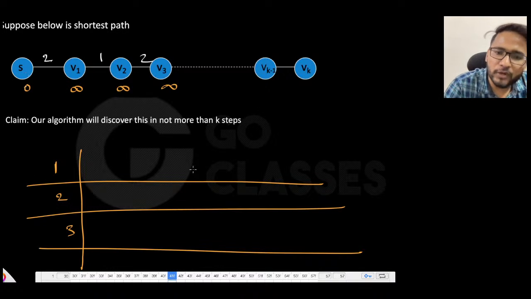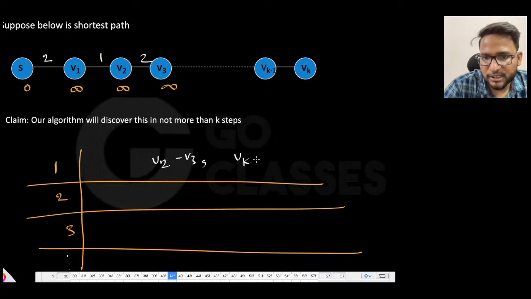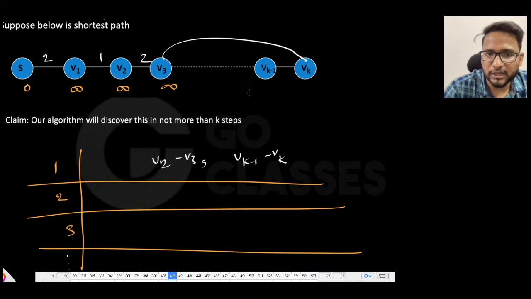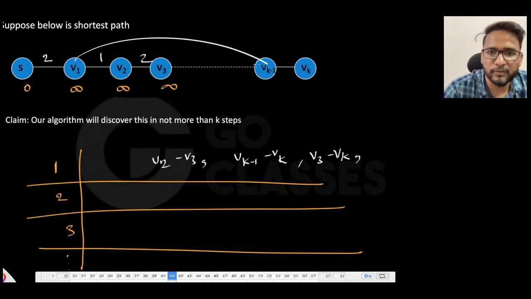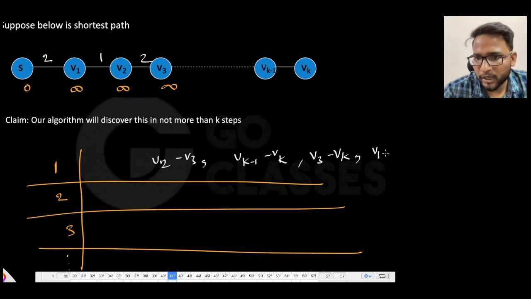Now let's see what's going to happen. If you relax all the edges, maybe in any order, how many times do you relax all the edges? k times. You relax all the edges k times in any order. Just do it. Maybe v2 to v3 in this order, and then vk minus 1 to vk. Since there are many edges in the graph, this could be the edge in the graph which is v3 to vk. This is not the graph, this is just the shortest path, maybe v1 to vk minus 1, whatever. There are many edges in the graph.